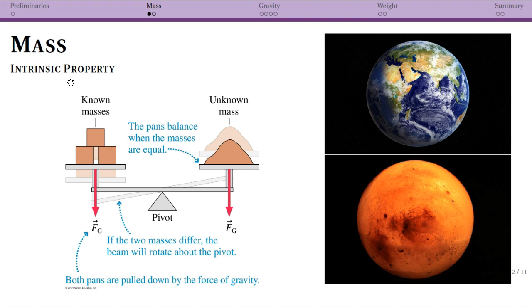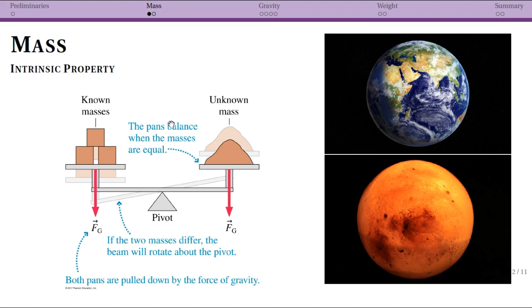And how we can think about this being measured is something like a pan balance. Now, this gets a little tricky in that in the case of a pan balance, you're comparing two masses, so that when they balance, your unknown mass equals your known mass. You've possibly used a scale like this whenever you've needed to slide little masses back and forth. So pan balances are one type of scale. We frequently use other types of scales that work differently, and we'll talk about those later. But in this case, you're balancing a known and an unknown, and from that, you figure out that the mass of the unknown must equal the mass of the known.